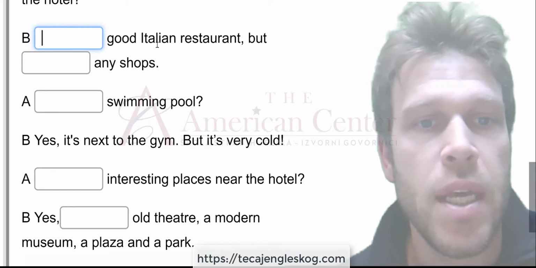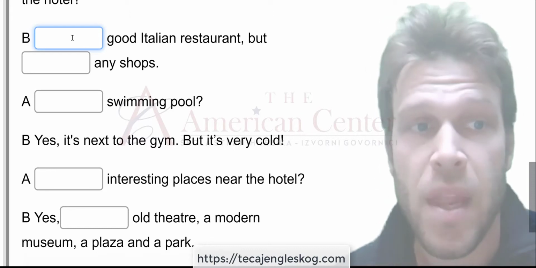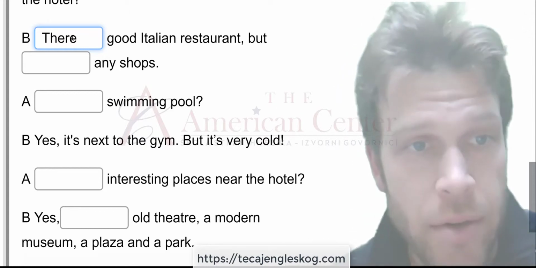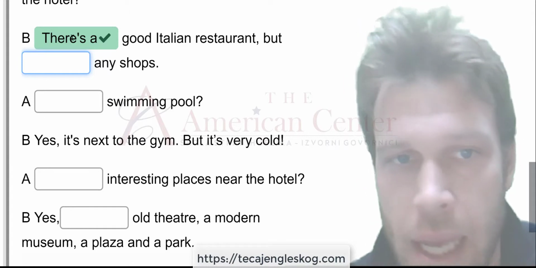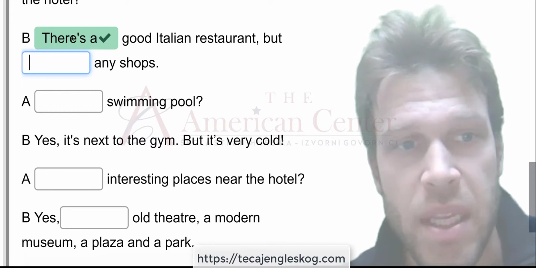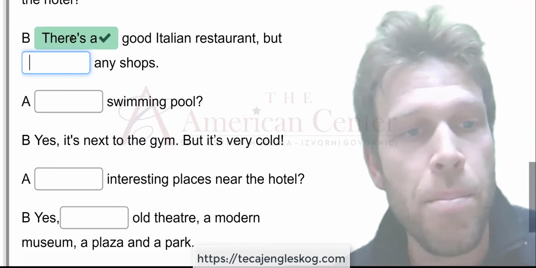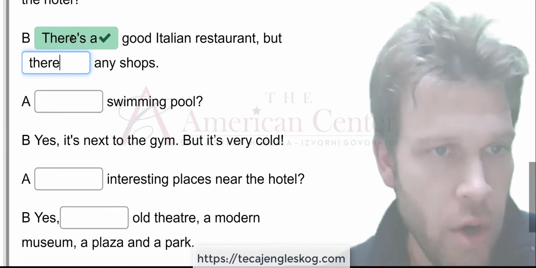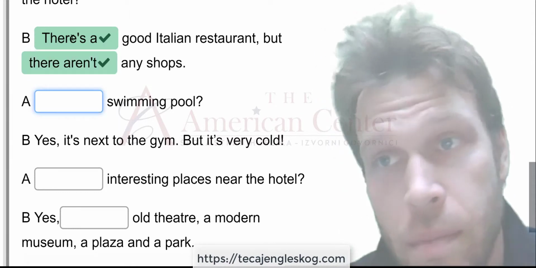Okay, a good Italian restaurant. Well, restaurant is singular. Let's contract. There is, it means there's. There's a good Italian restaurant. But that's contrast. That means we need to use a negative form. But there aren't any shops. There aren't any shops. Shops, plural.